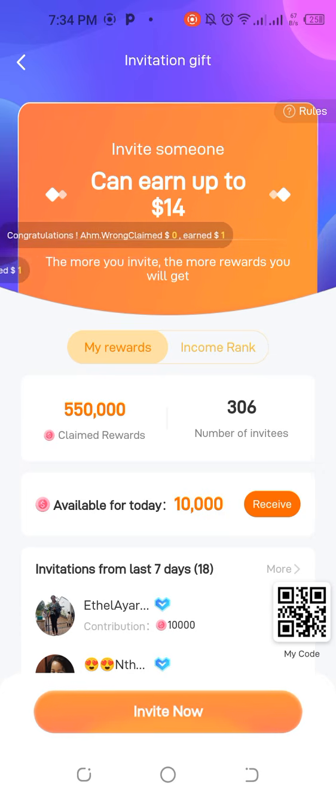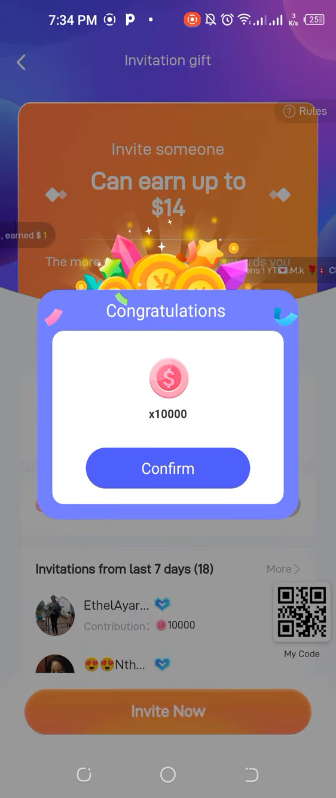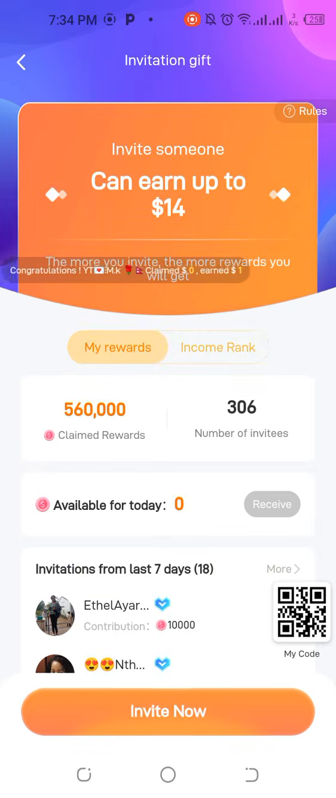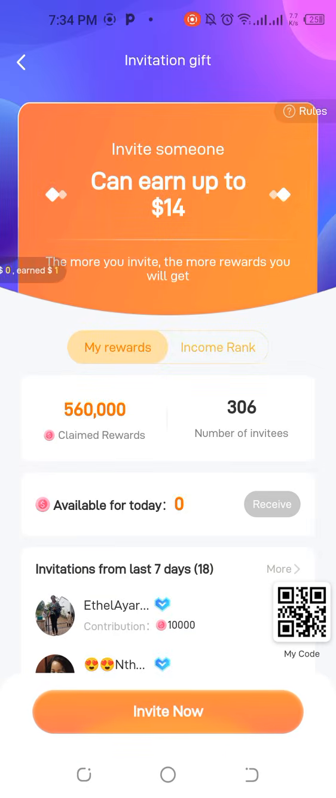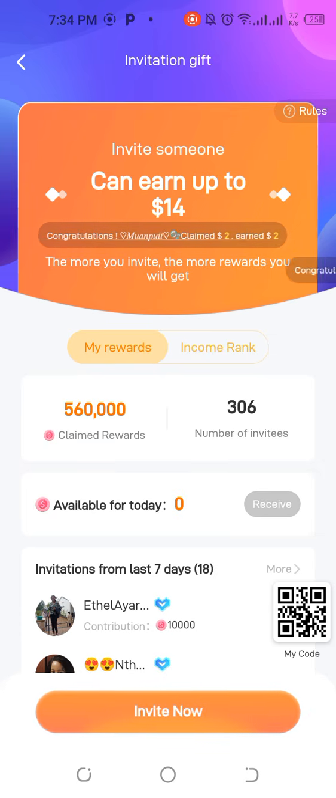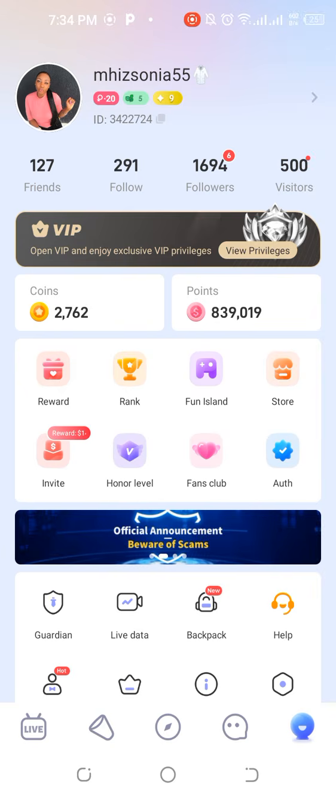So what am I supposed to do now? I'm going to click on this receive, and once I click on this receive, I click on confirm, and you can see that now I have 560,000 coins that I've received, which is automatically $56. And now this, you can see that it's added already to where I am going to be cashing out.